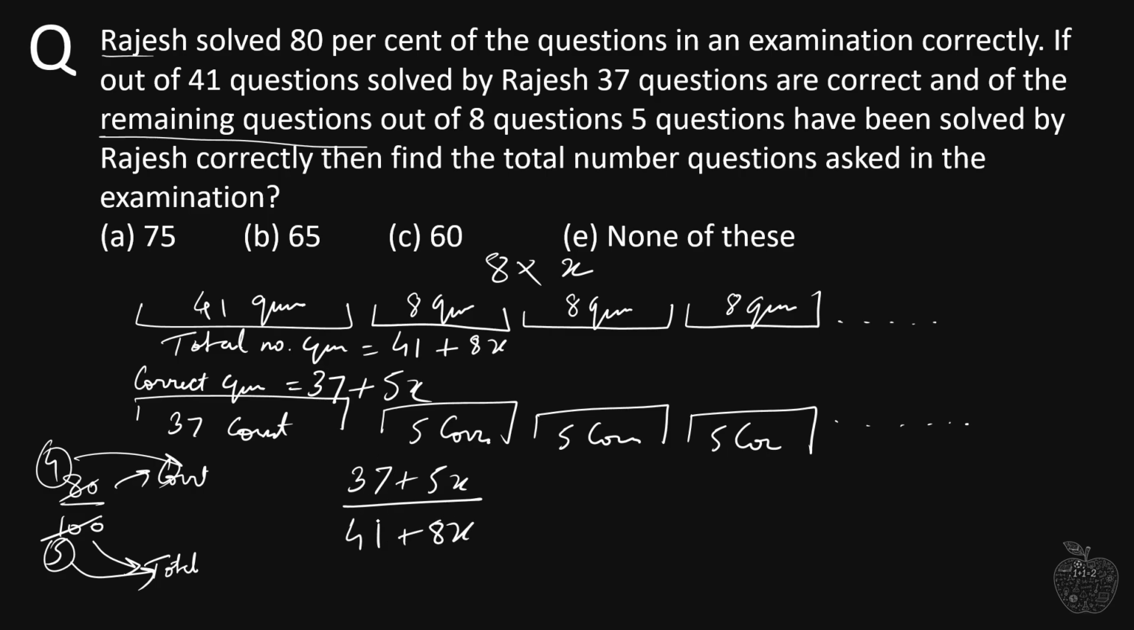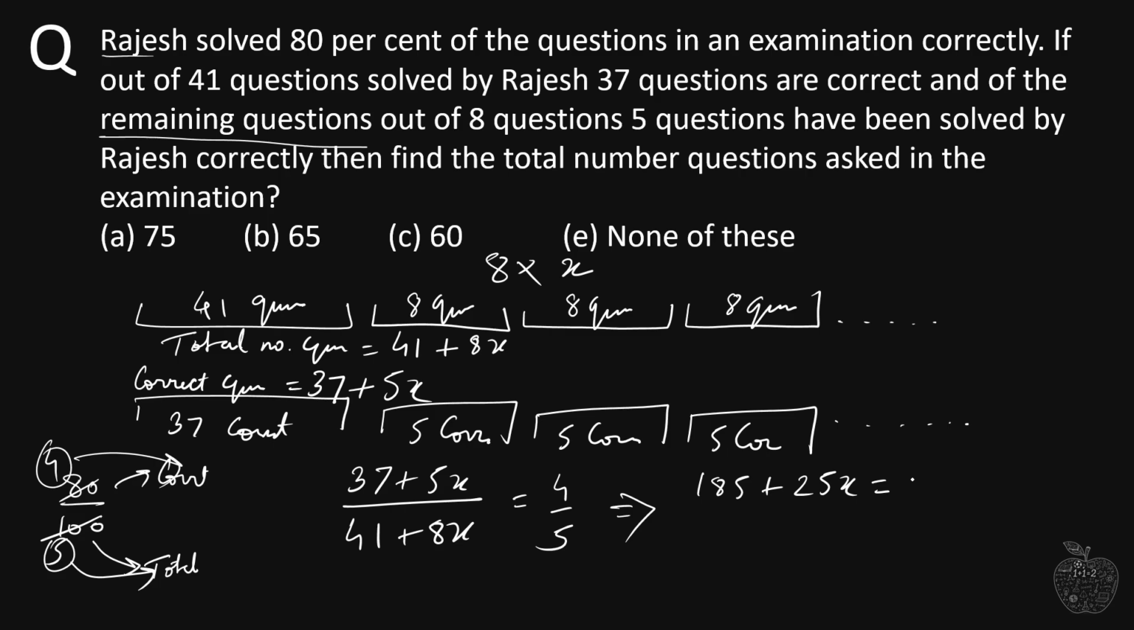This is the ratio of correct questions to the total number of questions, but we already have that ratio, which is 4 by 5, because 4 is the correct one and 5 is the total. Now we have our equation, and all we have to do is find the value of x. Cross-multiplying, 37 into 5 gives 185 plus 25x is equal to 4 times 41 plus 8x.